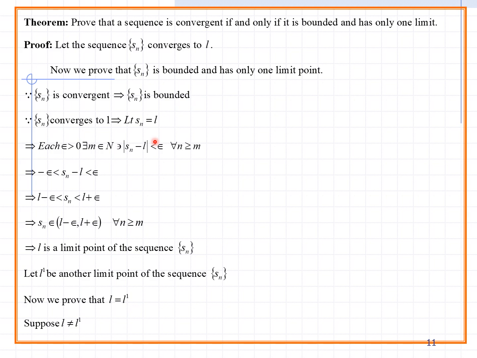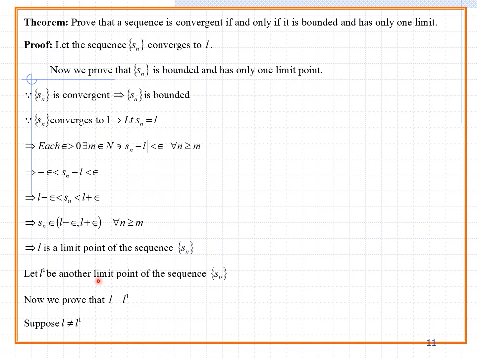So using this convergence property, how can we say it is bounded? Once it is bounded, you can say one is a lower value and the second one is an upper value. So you follow this process. The lower value is L minus epsilon, the upper value is L plus epsilon for all n greater than or equal to m. So compulsorily the m value is an existing value in the sequence. Then L is a limit point of the sequence Sn.